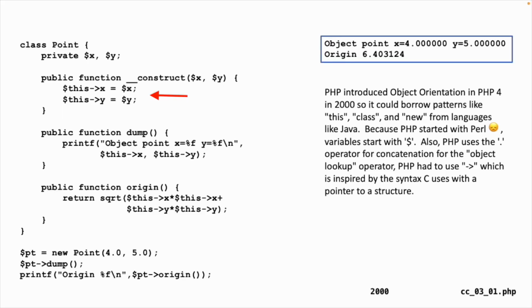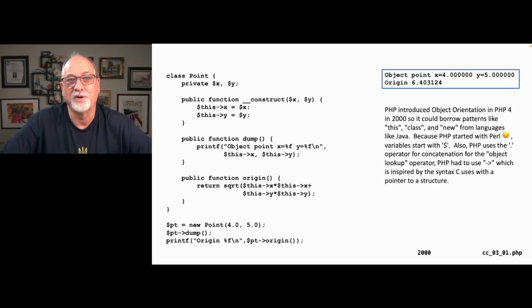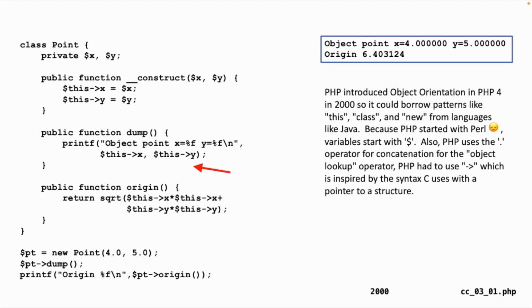And so we see this arrow x equals $x in the constructor. We see the constructor is a double underscore construct, so that PHP kind of used the single underscore and double underscore as sort of metadata about the meaning of things, and double underscore are things you're not supposed to call, they're supposed to be private. And then we have a function dump, and you see the concepts of this inside of dump. In origin, you see this.